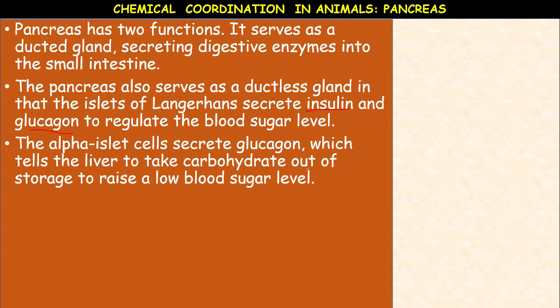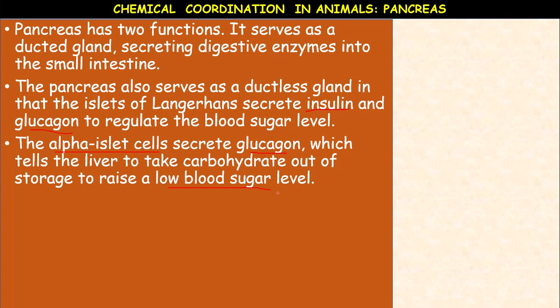In the islets of Langerhans, the alpha cells secrete glucagon, which tells the liver to take carbohydrate out of storage to raise a low blood sugar level. The alpha cells of the pancreas secrete a hormone called glucagon. This glucagon acts on the liver and muscles, especially the liver.